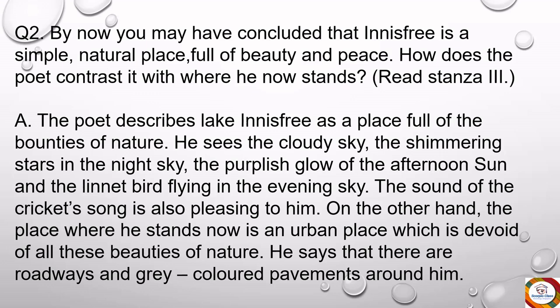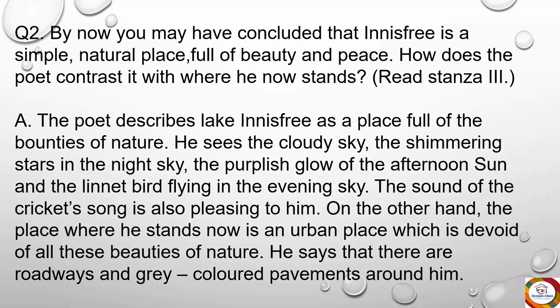The poet describes Lake Innisfree as a place full of bounties of nature. He sees the cloudy sky, the shimmering stars in the night sky, the purplish glow of the afternoon sun, and the linnet bird flying in the evening sky. The sound of the cricket's song is also pleasing to him.